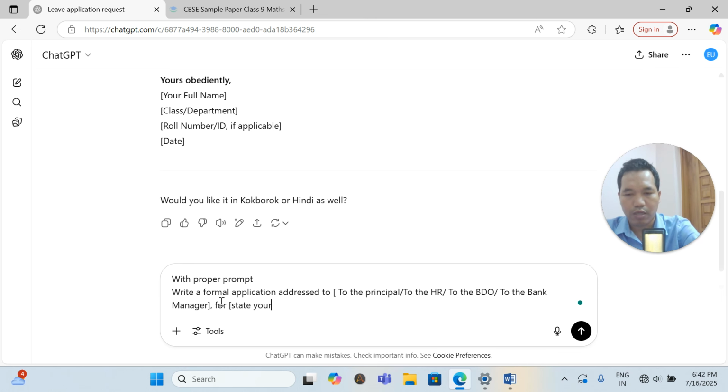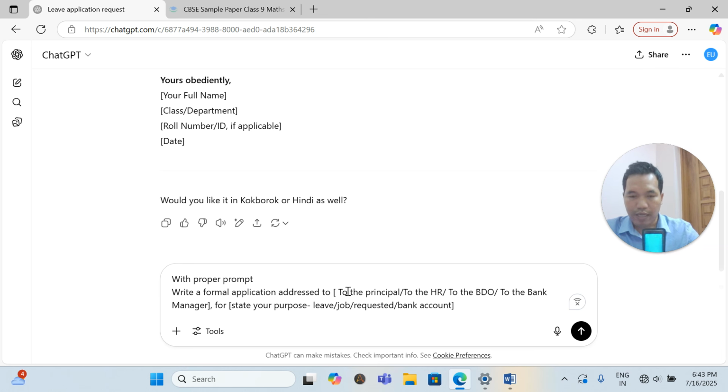State your purpose. State your purpose means you are very clear why you are writing to the principal, either for leave, or why you are writing to HR, maybe for a job, or why you are writing to the bank because you want to open a bank account. So this should be the specific format for how you write with a proper prompt.